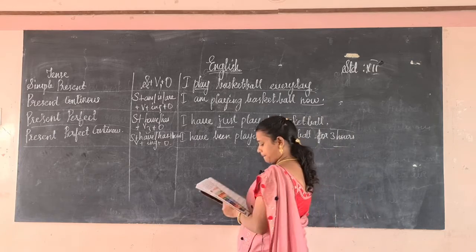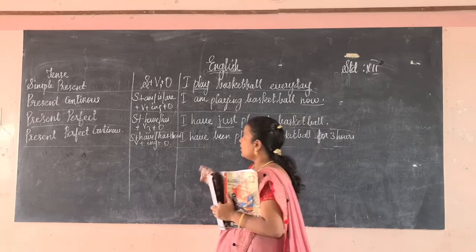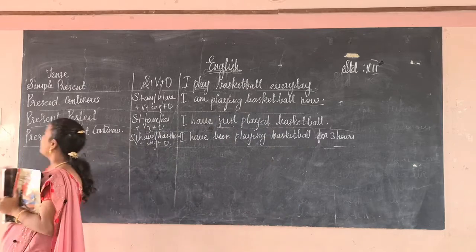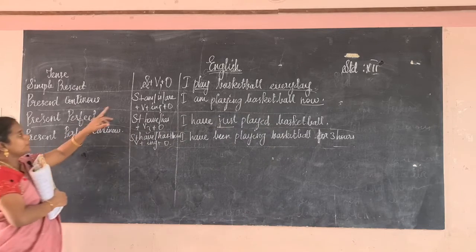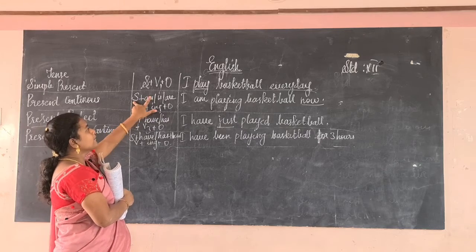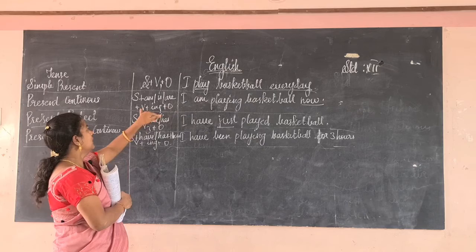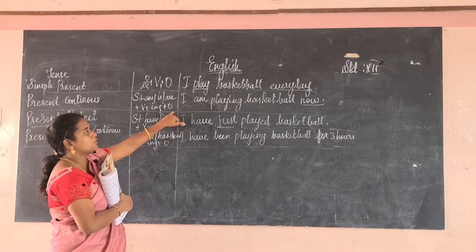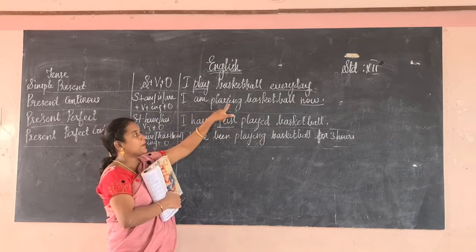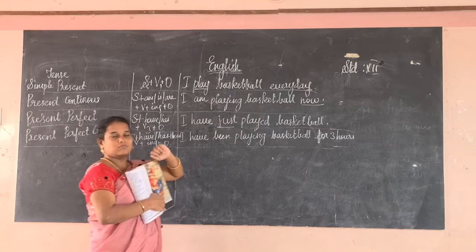Okay, got it? So if it is simple present, it should be in the form of subject, am, is, are. We have to use any one, we should not use all together. Then verb plus ing plus object. That's why I am playing basketball now.